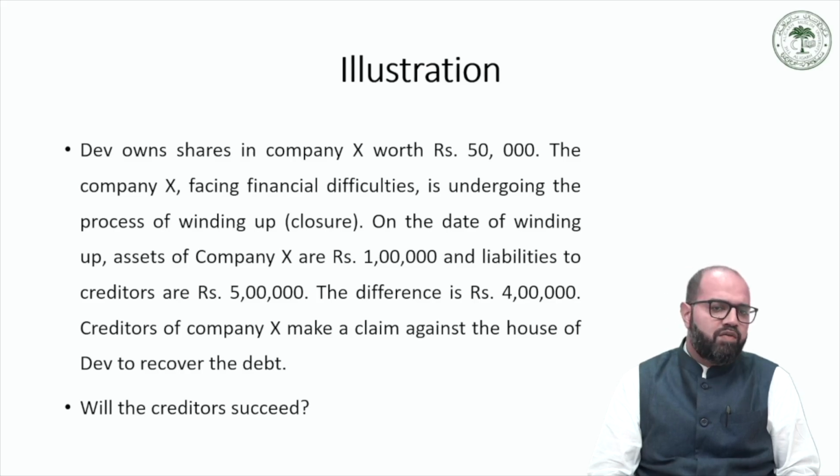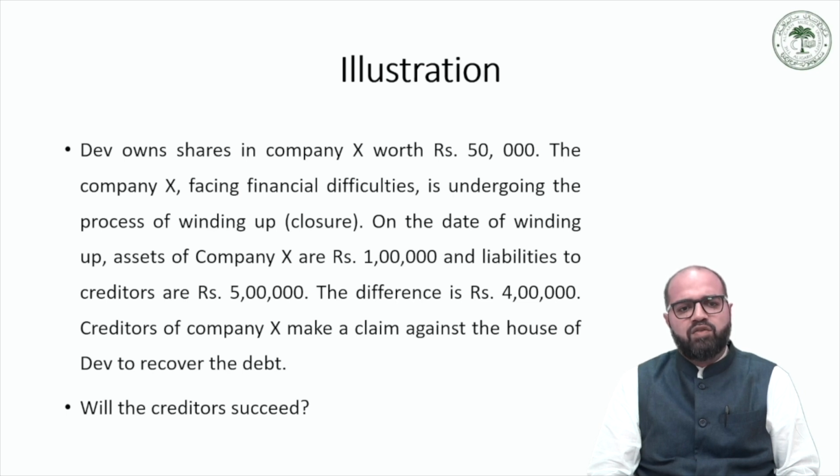On the date of winding up, when the balance sheet of the company is computed, its assets are 1 lakh rupees, but its liabilities to the creditors are 5 lakh rupees. So the difference between the company's assets and its liabilities is 4 lakh rupees.